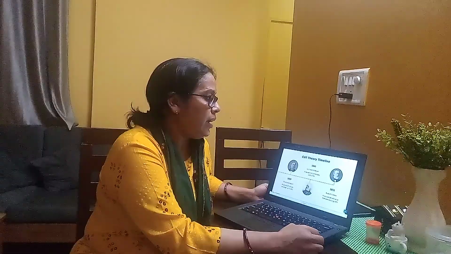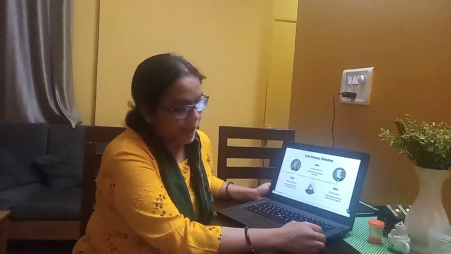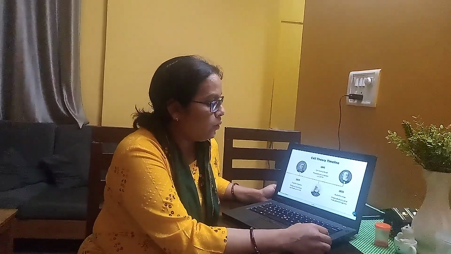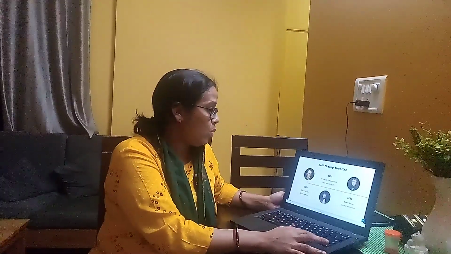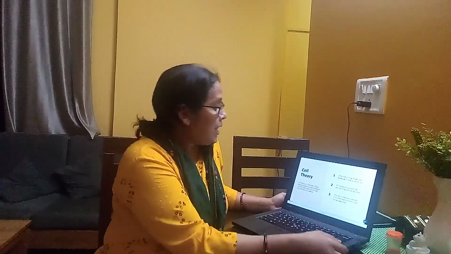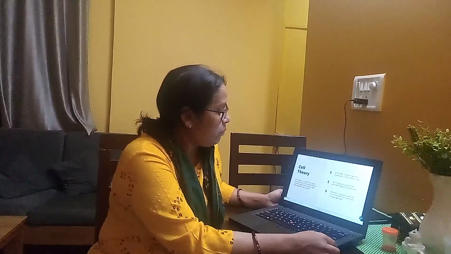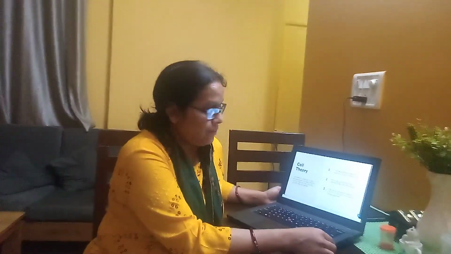In 1845, Carl Heinrich Braun proposed that the cell is the basic unit of life. In 1855, Rudolf Virchow proposed that all cells arise from pre-existing cells. So, cell theory is a collection of ideas and conclusions from many different scientists over a period of time that describes the cell and the operation of cells.